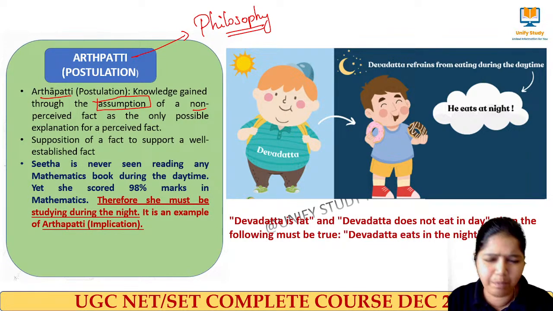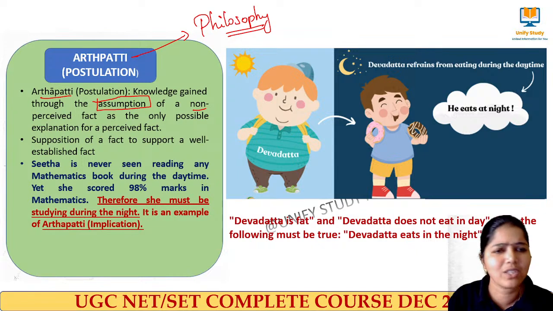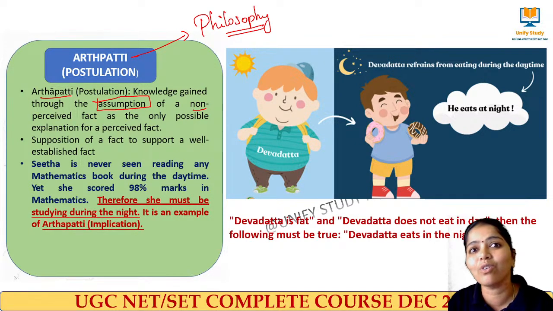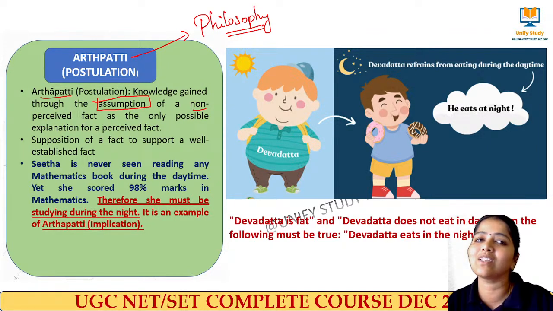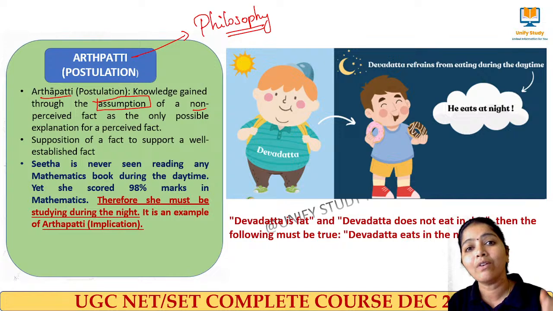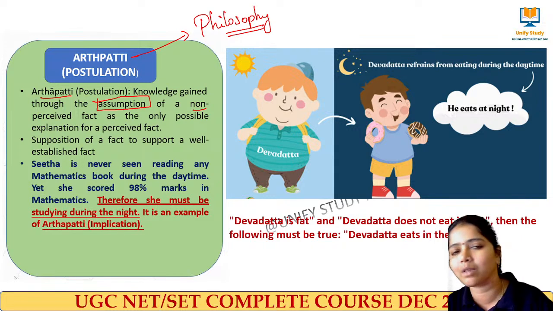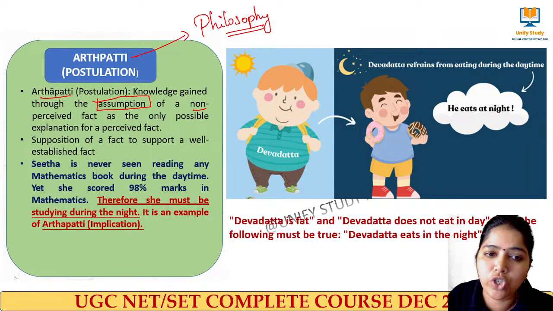In day-to-day life, people assume. If you are not doing something, they will assume this is why you have not done it. If you are not going, this is why you have not come. If you are getting good marks, this is why she has got good marks. If you are driving a new vehicle, this is how you got it. So what are we doing? Without perceiving the original fact, we are assuming something, and that is called Arthapatti or postulation: supposition of a fact to support a well-established fact.